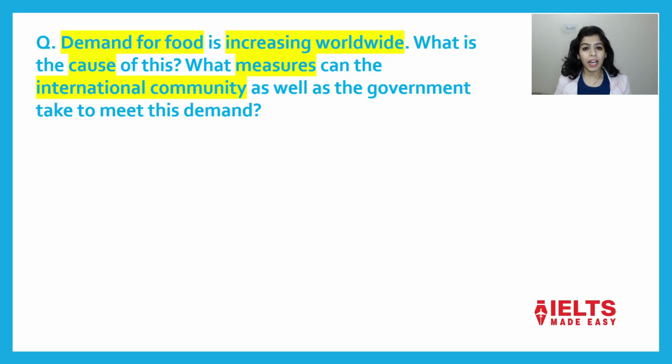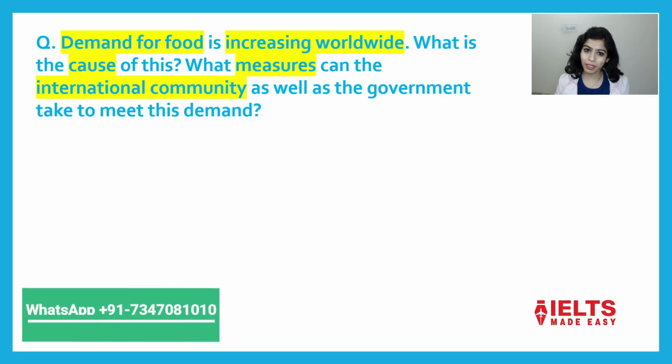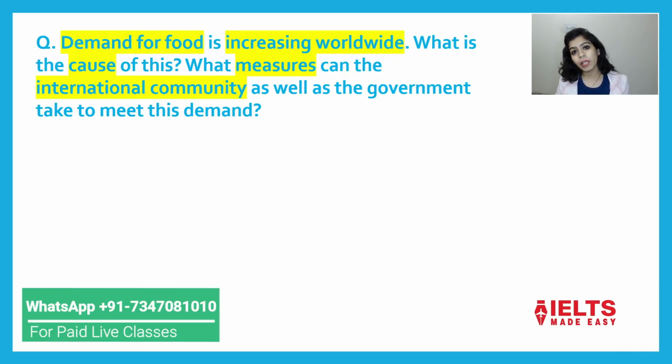Hi, are you looking forward to 0.5 band score extra in your writing module? You have been continuously getting 5.5 or let's say 6.5 in writing and you are unable to fetch your desired band scores. So this video is certainly for you. What do you need to do? You just need to copy this format in introduction as well as in conclusion, and I'm sure you'll get 0.5 band score extra in this module.